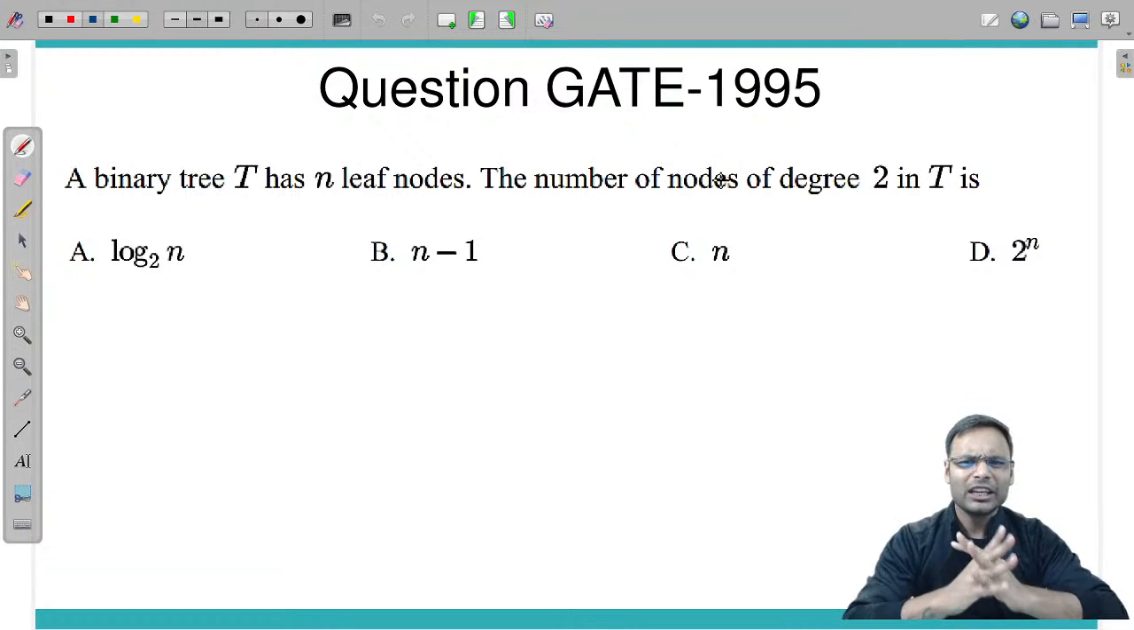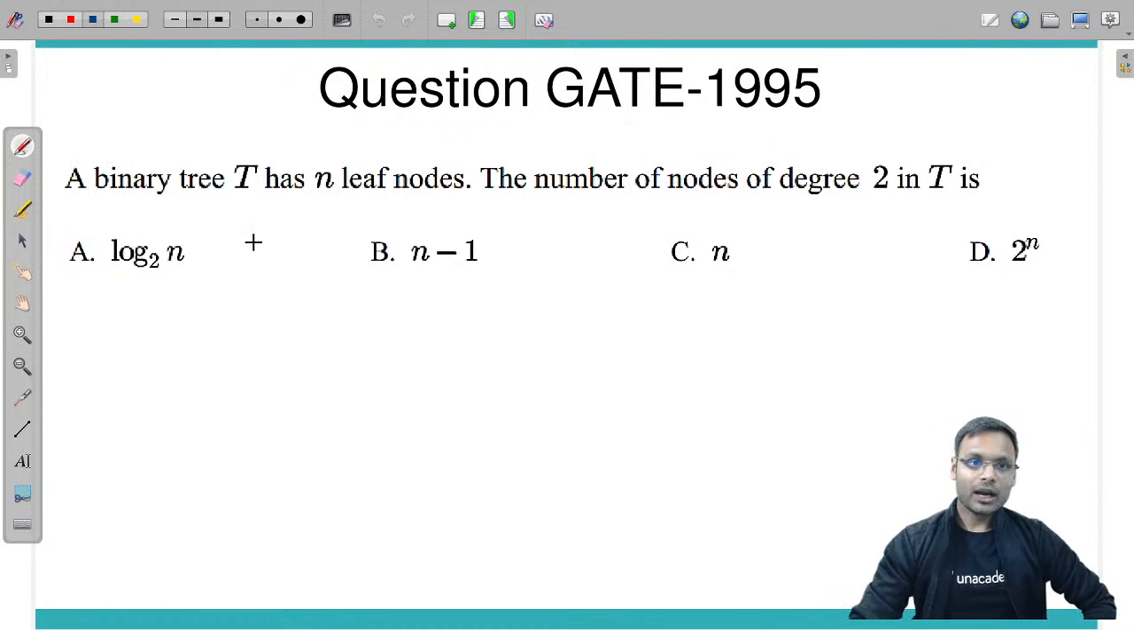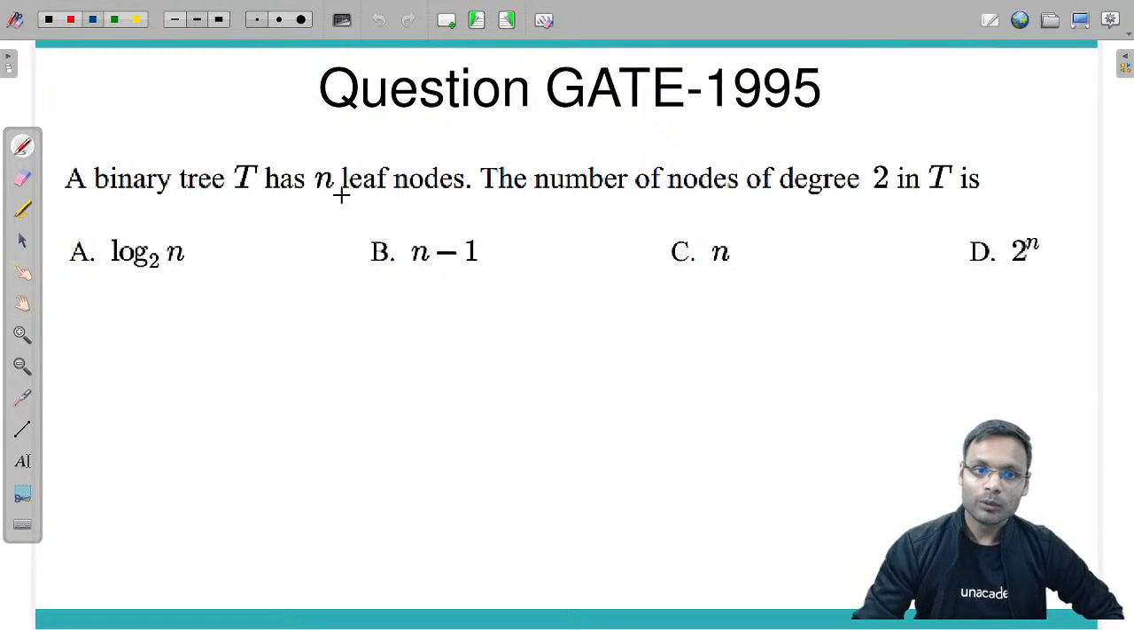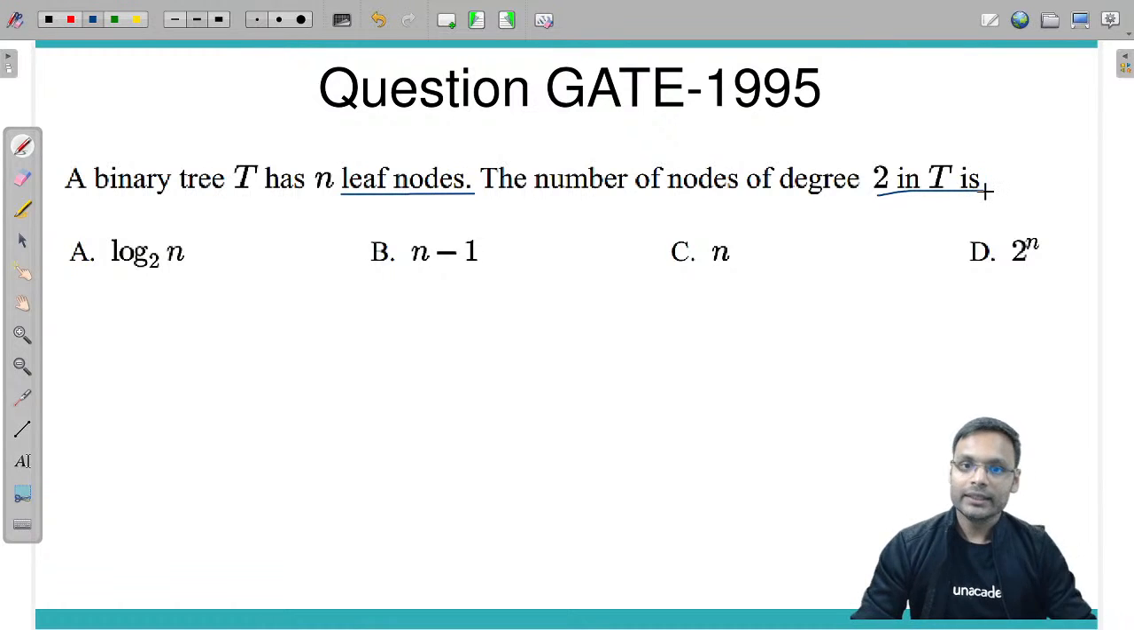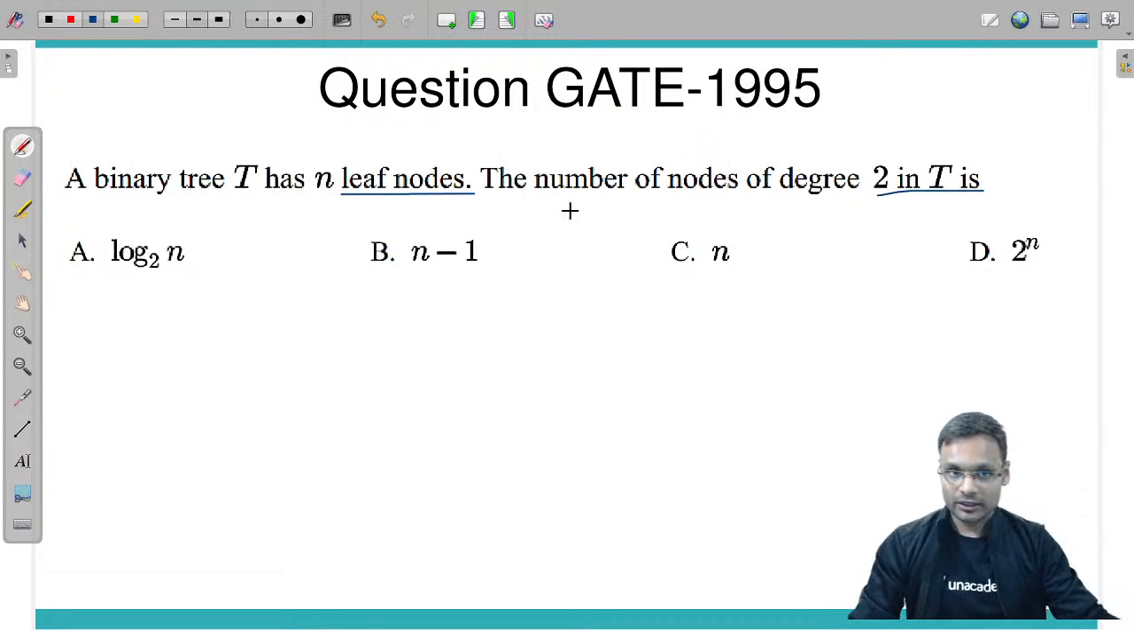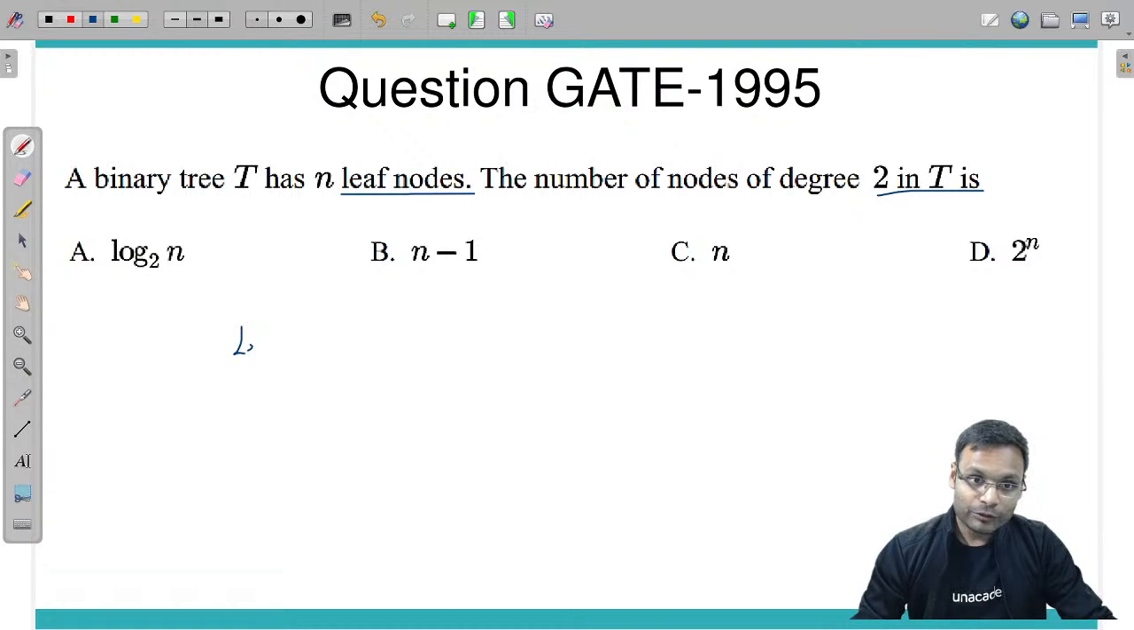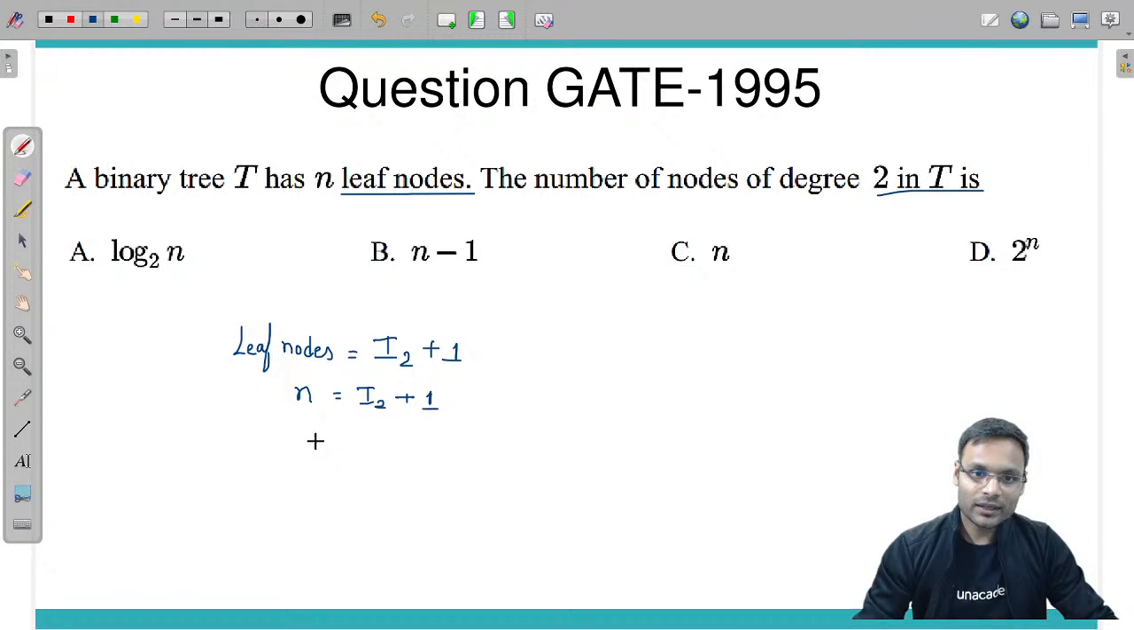Some of the questions are very easy, like this. A binary tree T has n number of leaf nodes. Find the number of nodes of degree 2 in the T. Degree 2 means with 2 children. We know that number of leaf nodes in a binary tree is equal to number of internal nodes with degree 2 plus 1. They have given the number of leaf nodes as n, so the number of internal nodes with degree 2 is equal to n minus 1. Option B is correct.